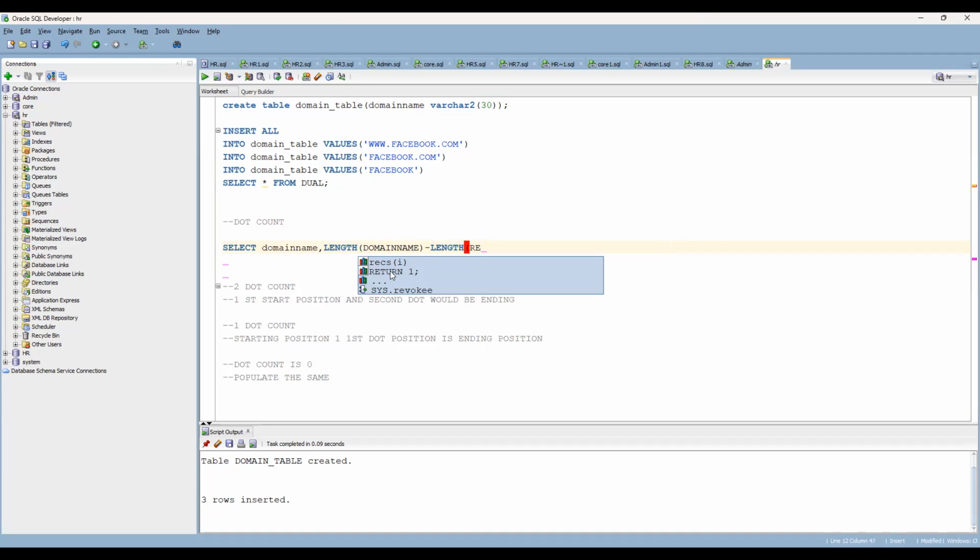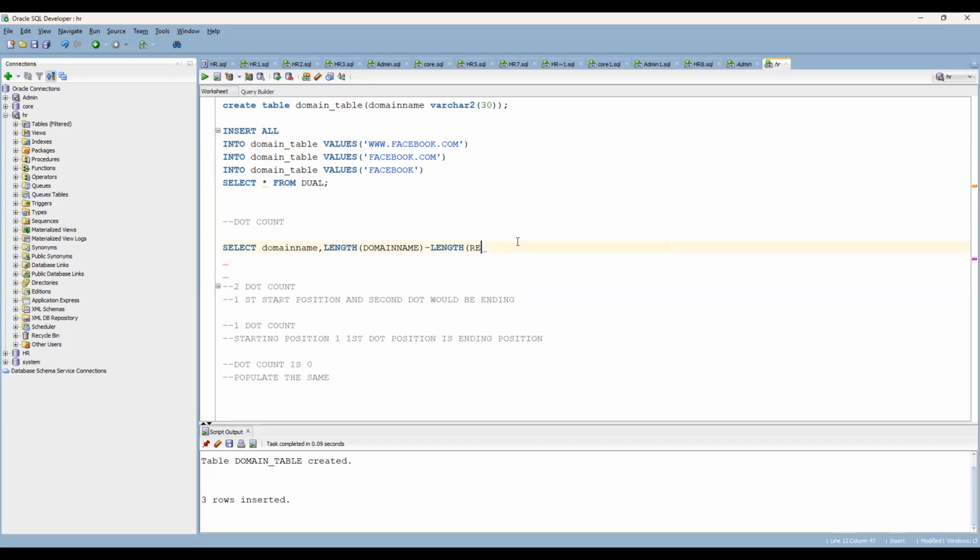First case it will give you, second case also. First case, how many characters? ww dot, then 4 plus 8, 12, 12 plus 4, 16 characters is going to come into picture.